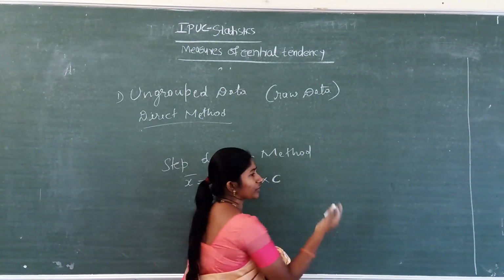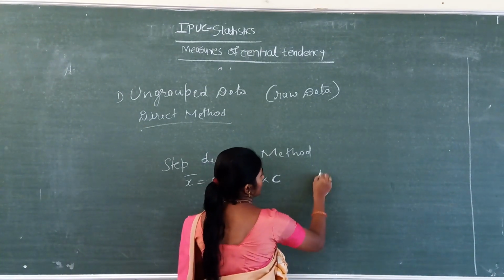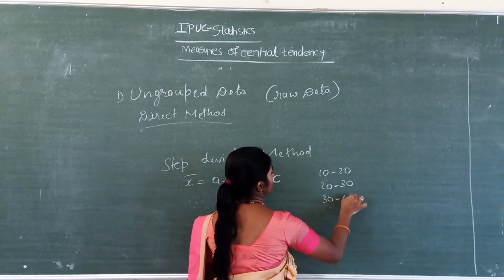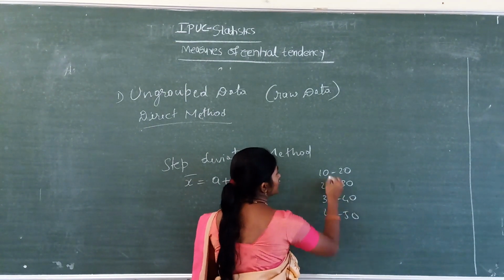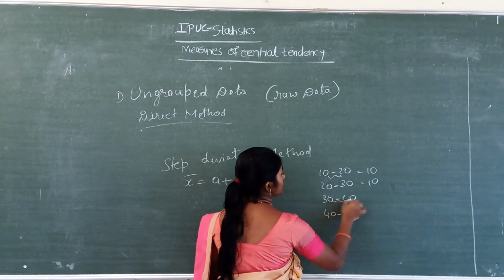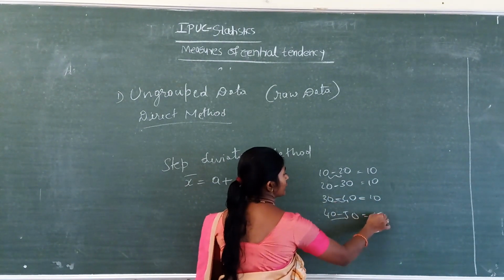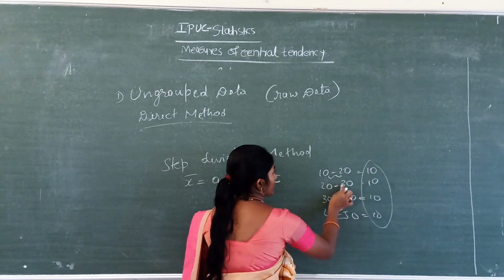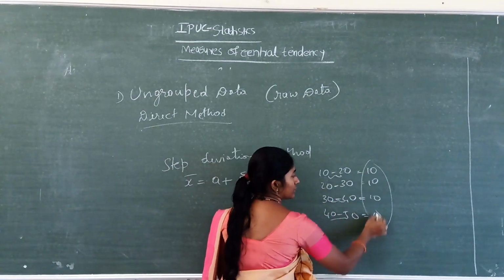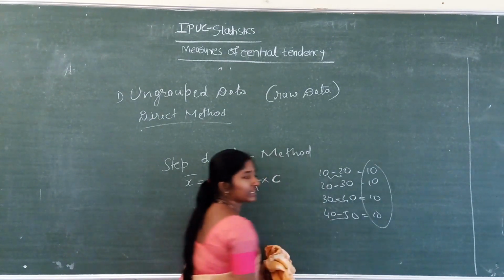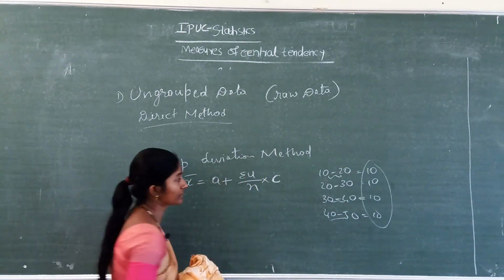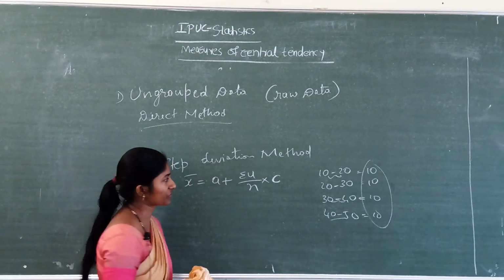If you take the midpoints, or otherwise the class intervals, 10 to 20, 20 to 30, 30 to 40, 40 to 50, what is the width? The width is 10 each time. Only when all the widths are the same do we use this method. Otherwise we cannot use it.